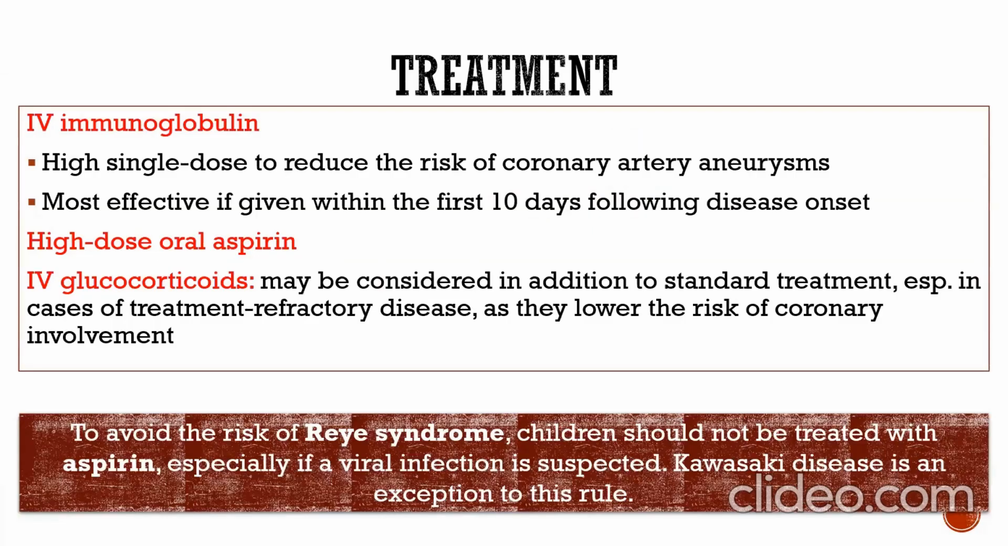Treatment includes intravenous immunoglobulin, a single dose to reduce the risk of coronary artery aneurysm, most effective if given within the first 10 days following disease onset. High dose oral aspirin. Intravenous glucocorticoids may be considered in addition to standard treatment, especially in cases of refractory disease, as they lower the risk of coronary involvement.